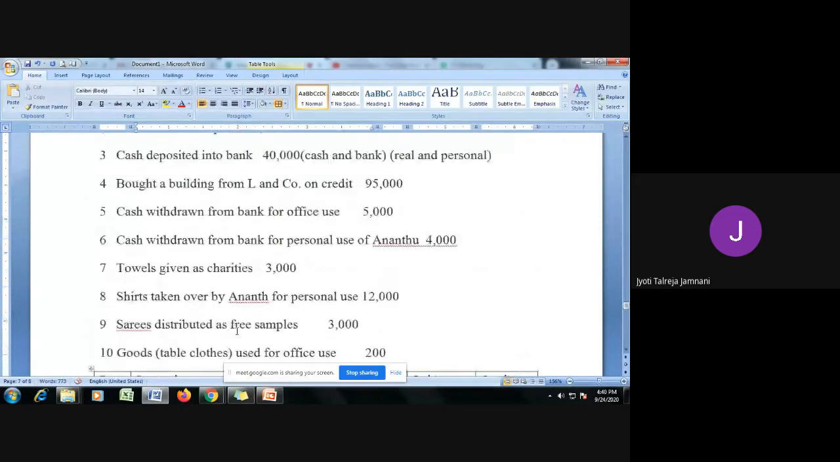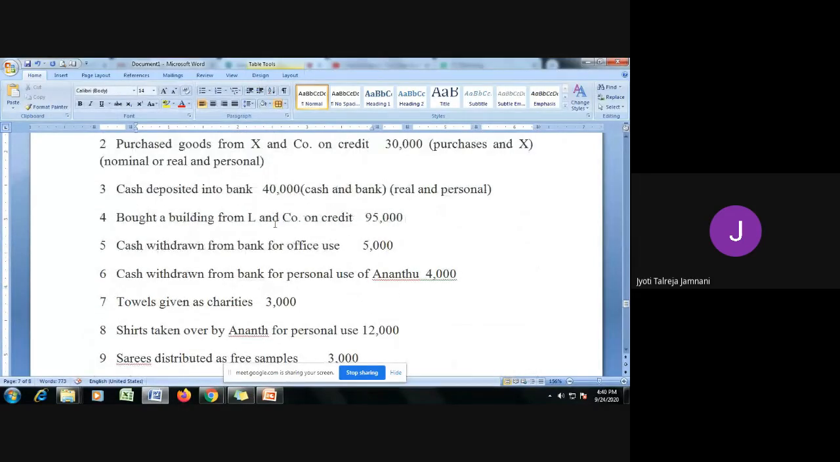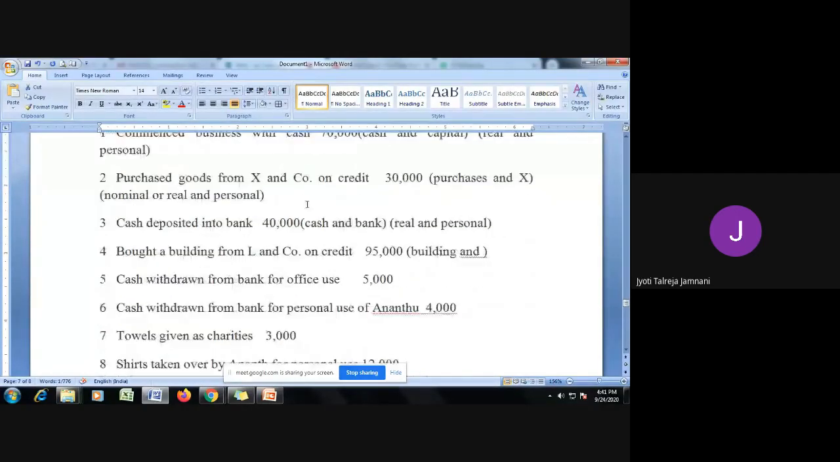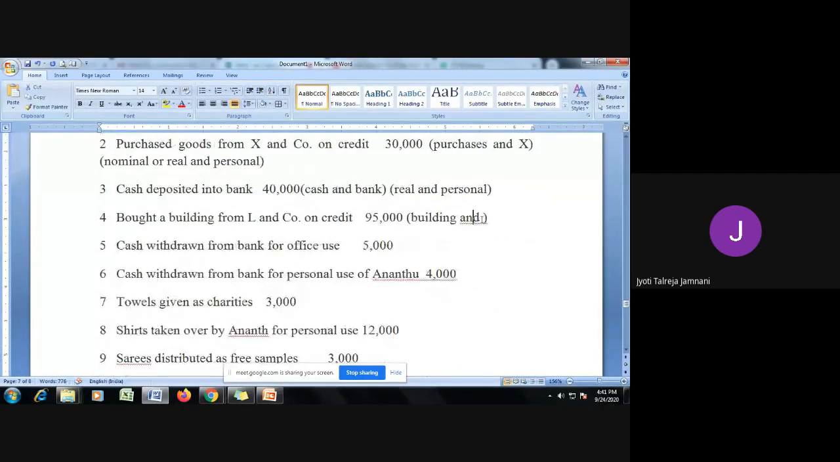Now let's go to the fourth transaction. The fourth, building from L and Company on credit, 95,000. What have you bought? You have bought a building. Building is an asset, so building is one account. This is not goods, okay? This is not to sell buildings. Goods is different. The business is textile. So if you are buying and selling cloth material, then it is goods. But when you are buying a building, it is an asset.